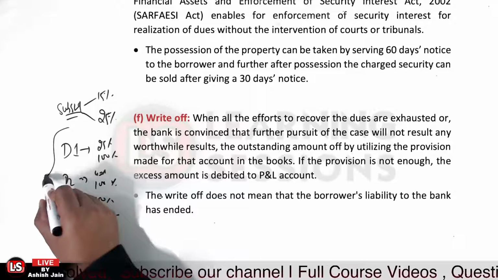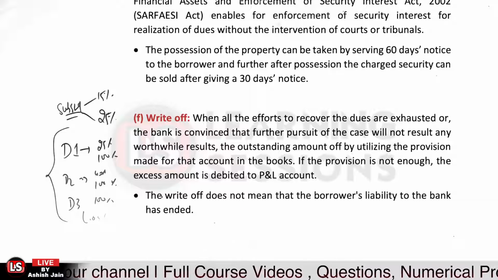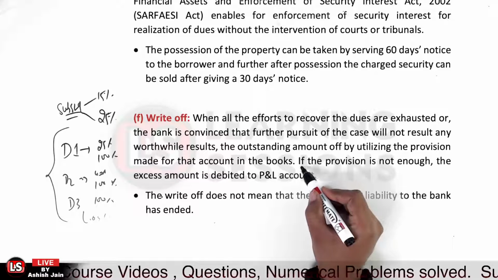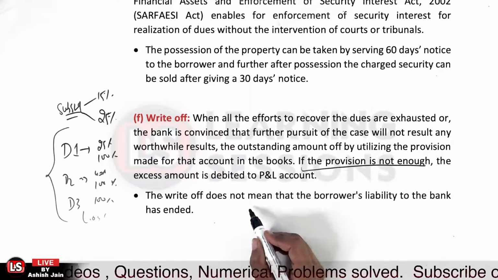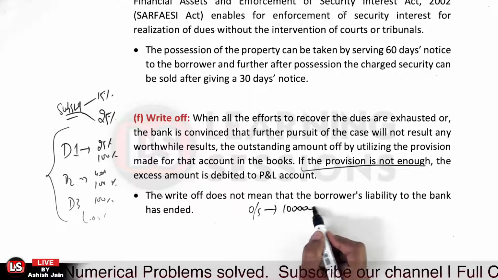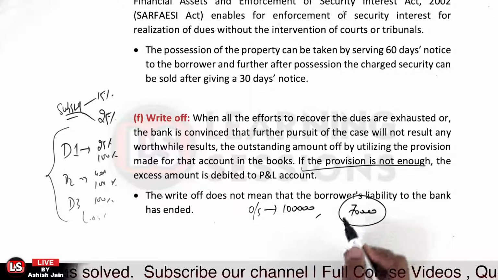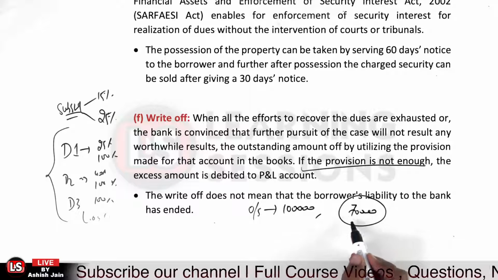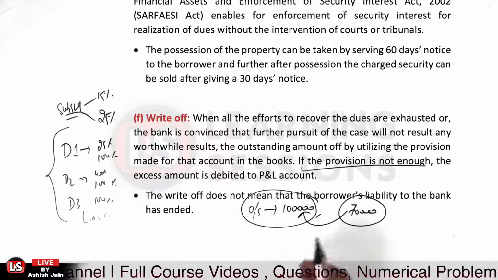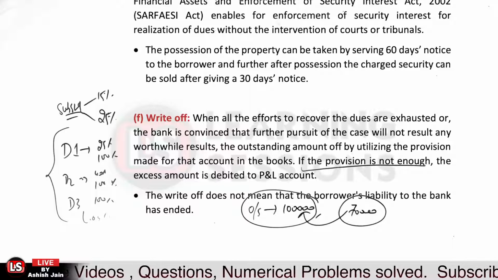So provisions were previously already created. Now those provisions can be utilized to write off the account. And further, if the provision maintained is not enough, let us take the case that we have an outstanding balance of rupees 1 lakh, and the provision maintained is rupees 70,000. Now the 70,000 provision can be utilized to write off 70,000 from the outstanding balance, and the further 30,000 balance will be debited to the profit and loss account. Is that clear? That is write off.